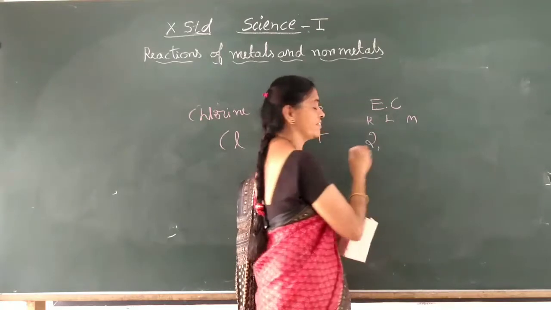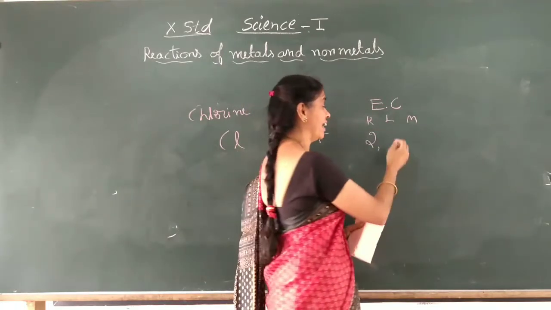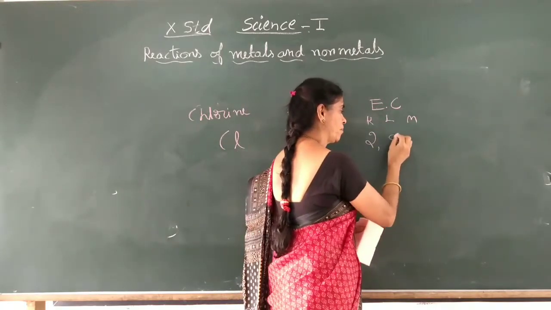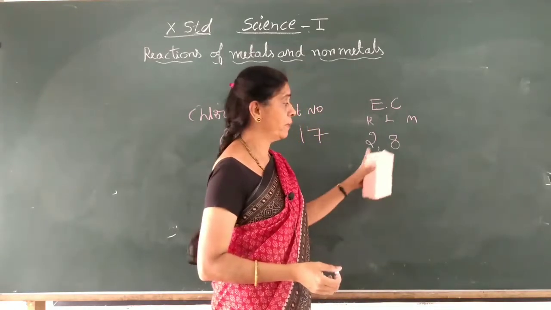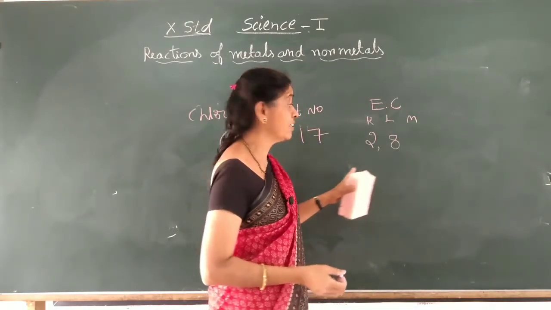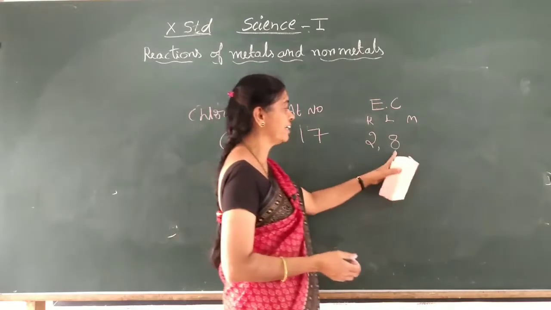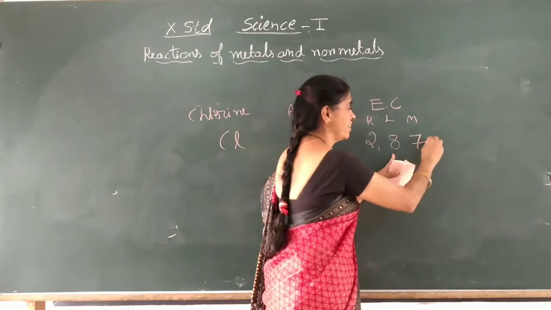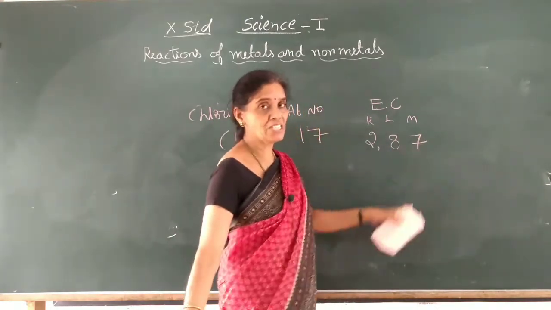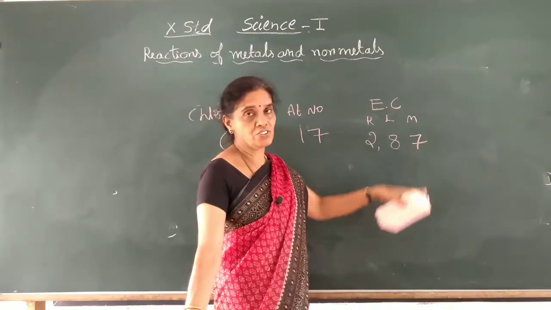2 only, always. Next you have to fill the L shell, L maximum 8 electrons. Again 2 plus 8, 10. Remaining how much out of 17? 7 remaining. So 7 here. So the valence shell, the M shell, now has 7 electrons.